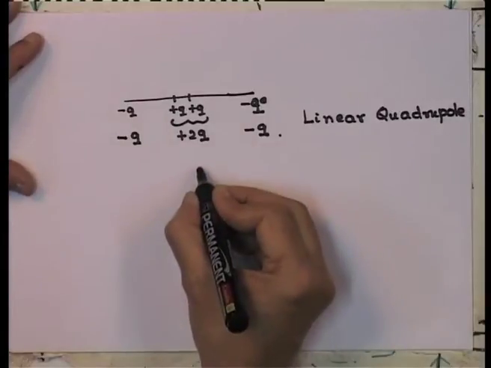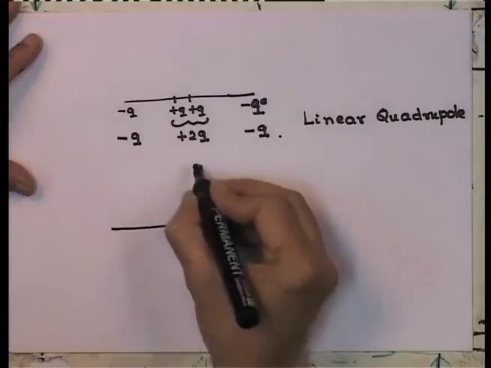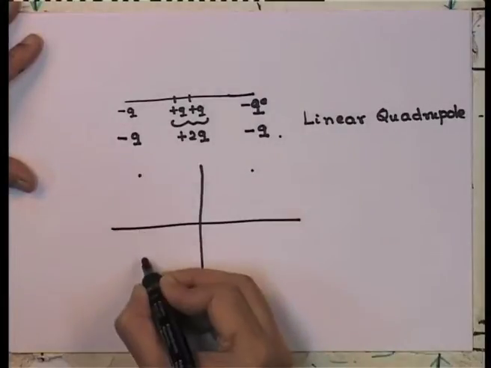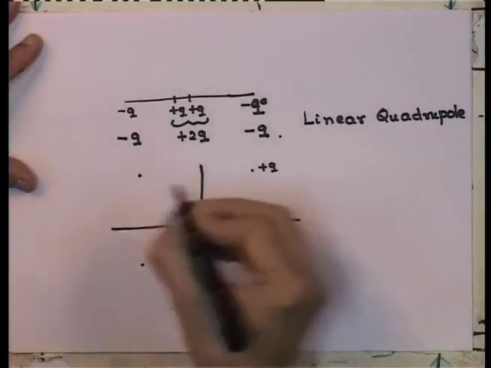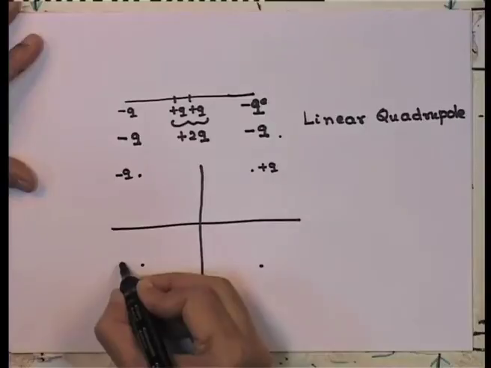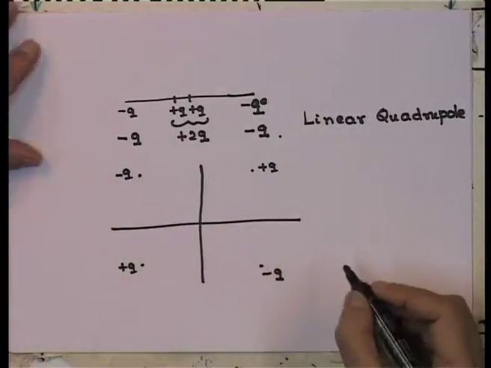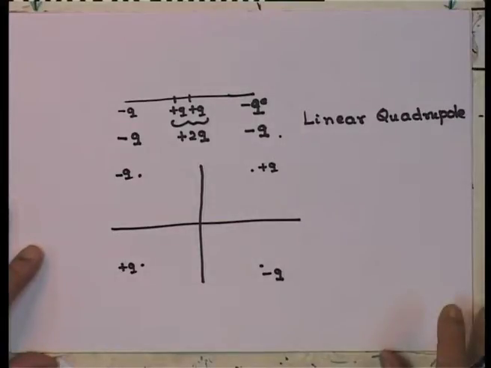You could think of the 4 charges distributed in a slightly different fashion. For example, they could be distributed at the 4 corners of a square. So, I get q here, minus q there, plus q there and minus q there. So, this also is a configuration for a quadrupole. We will be looking at quadrupoles as we go along with the lectures later.